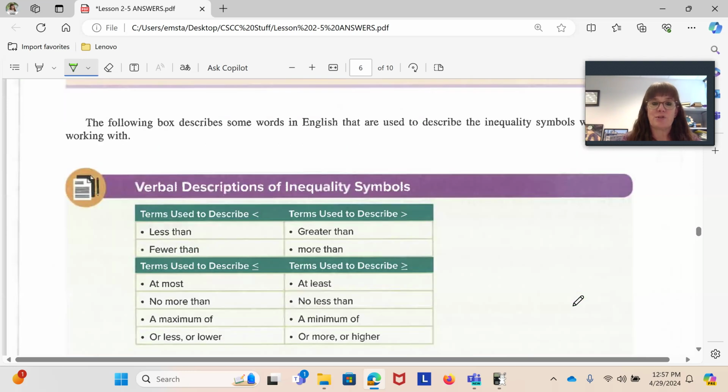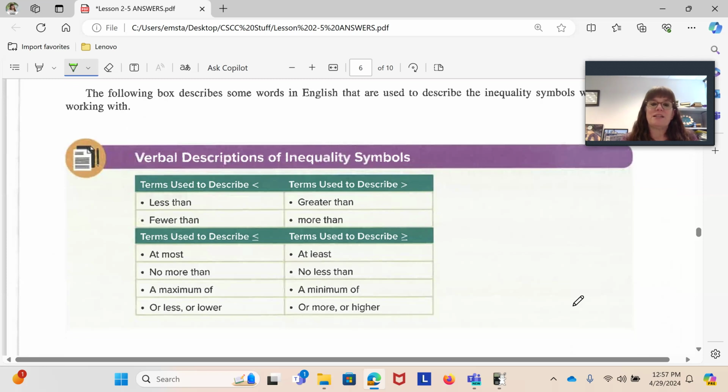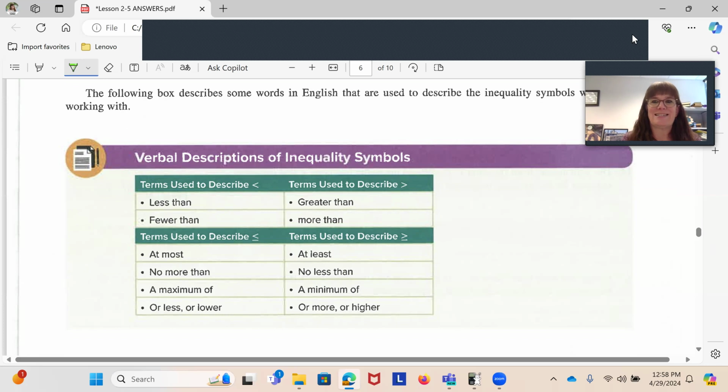Got some nice verbal descriptions here in the purple box on page 218 of inequality symbols. And then as you go to approach your group work, you're going to be doing some stuff with relative change and percent error. That'll be popping up again, and you'll definitely be doing a little more with estimation. And I hope you enjoy your group work on this section.